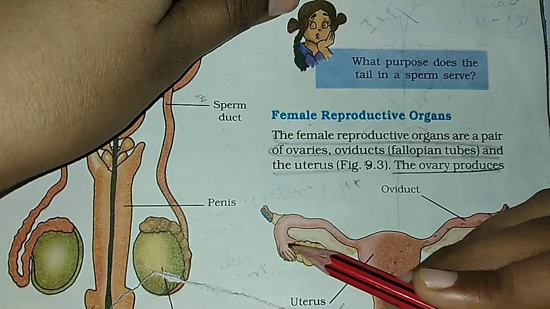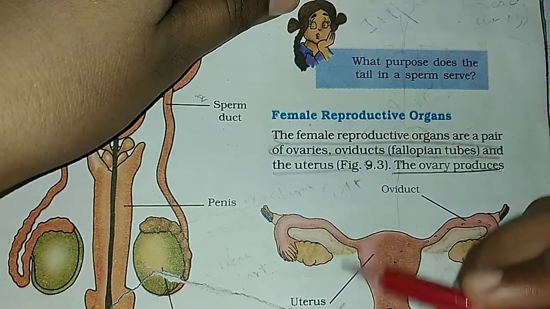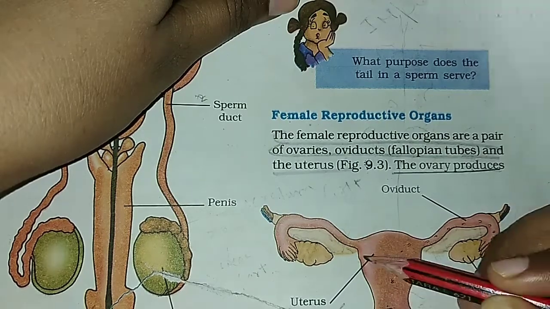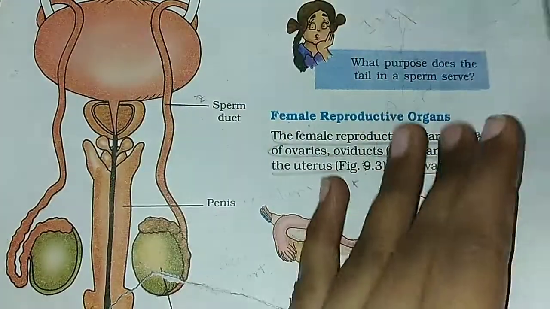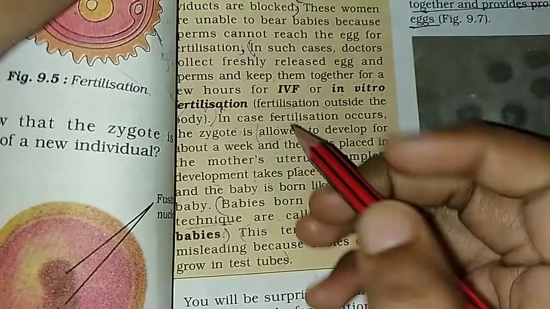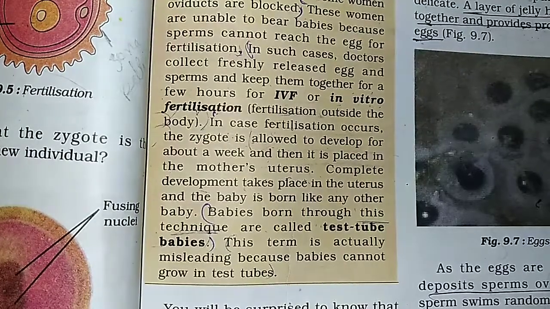Eggs are carried by this fallopian tube, or oviduct. In case this oviduct is blocked, then sperm will not be able to reach the eggs. And in that case, women will not be able to give birth to a child. As we know, the first step of the reproduction process is fertilization. But fertilization cannot occur inside the uterus of a female because of the blocked oviducts.